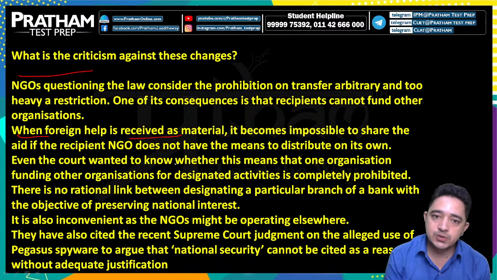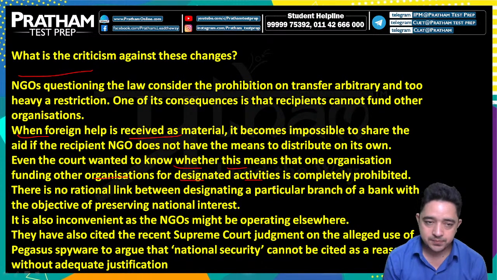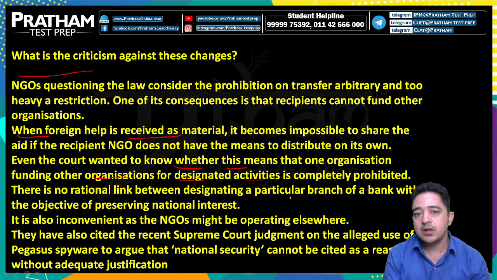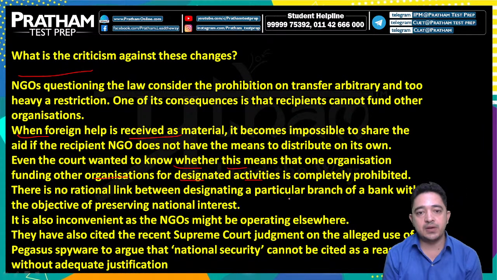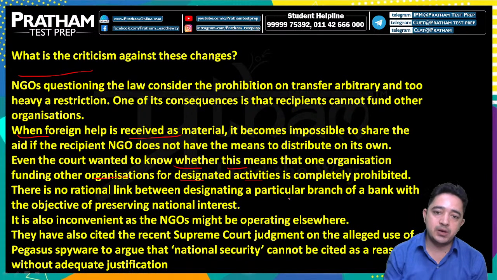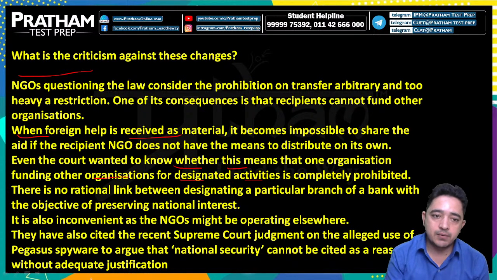And the court wanted to know whether this means that one organization funding another organization for designated activities is completely prohibited. There is no rational link between designating a particular branch of a bank and the objective of preserving national interest. It is also inconvenient as the NGO might be operating elsewhere. They have also cited the recent Supreme Court judgment on the alleged use of Pegasus spyware. As you have heard, it is argued that national security cannot be cited as a reason without adequate justification.